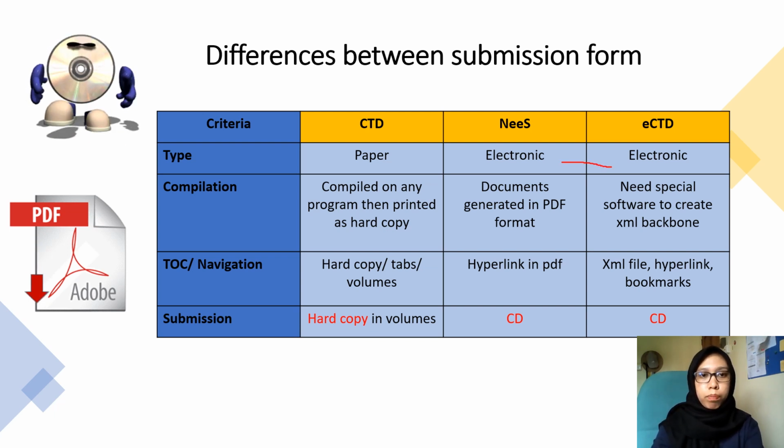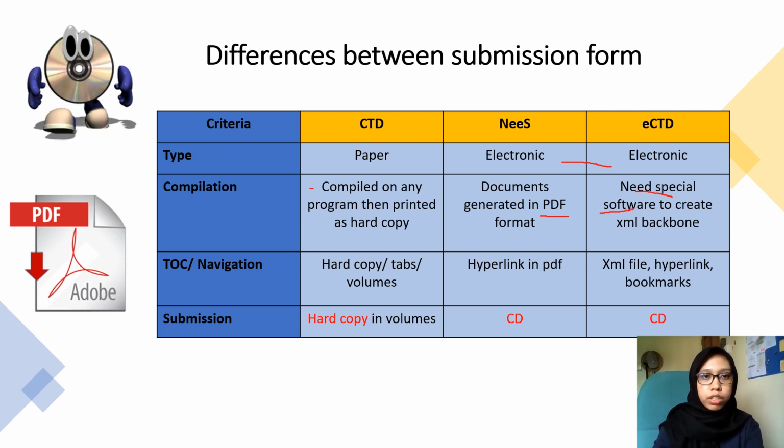In terms of compilation, CTD must be compiled in any program, then we must print it as a hard copy, while NEES is documents generated in PDF format, while ECTD needs special software to create the XML backbone.